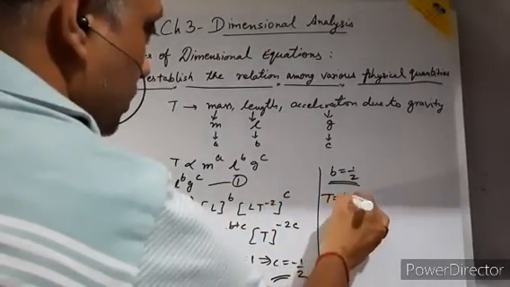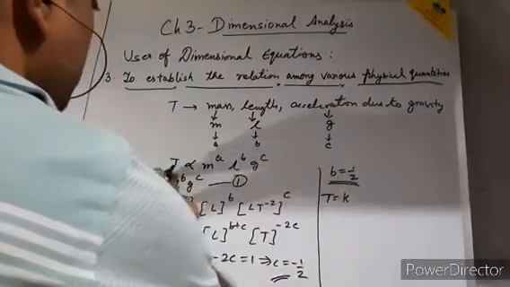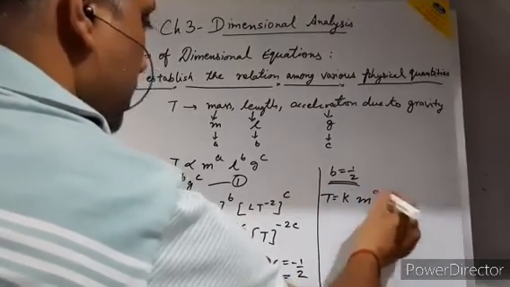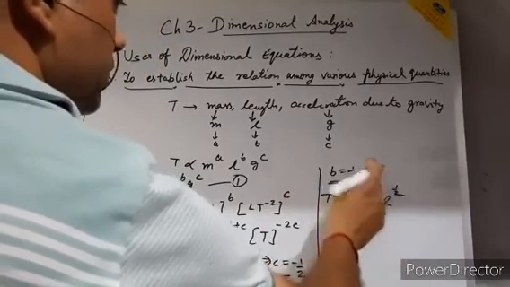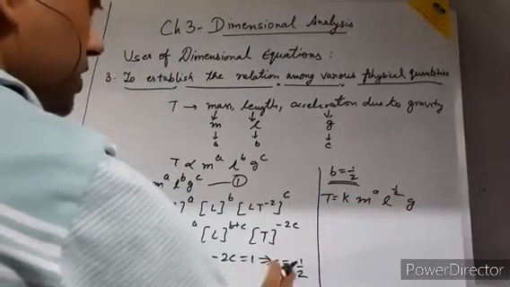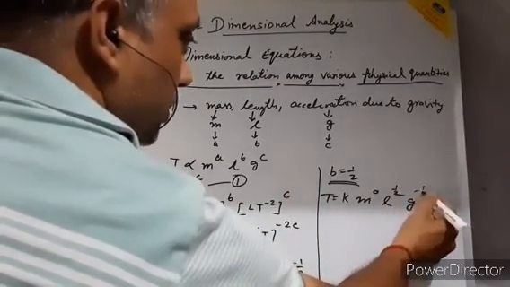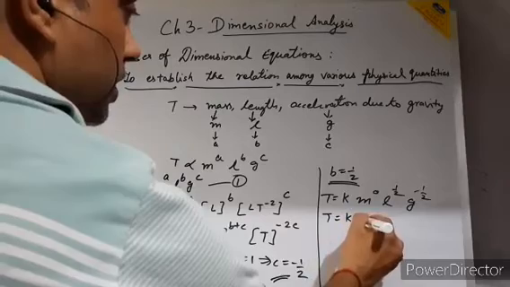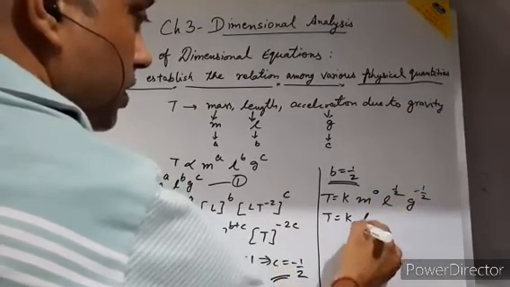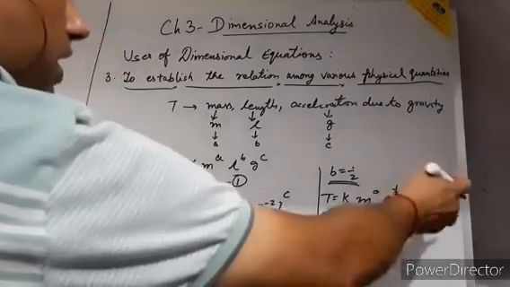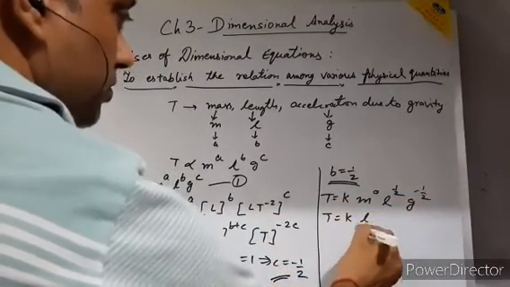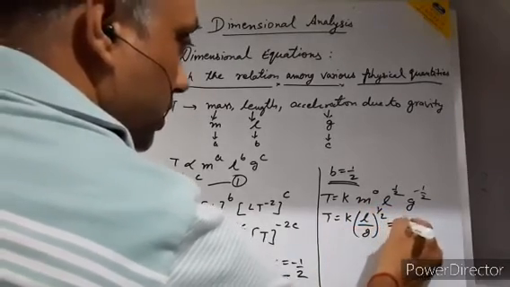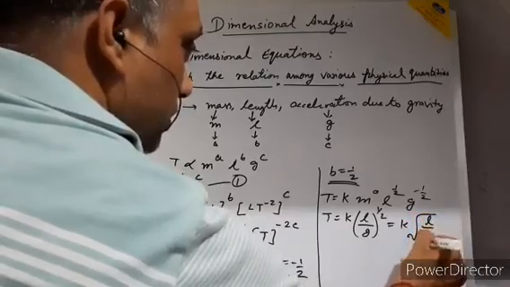I am just substituting these values in equation number 1. So now T is equal to K, M to the power A. A is 0, so M to the power 0, L to the power 1 by 2, B, and G to the power C, that means minus 1 by 2. So M to the power 0, that means it is a 1. So T is equal to K, L to the power 1 by 2 upon G to the power minus 1. Since it is a minus, I am taking it in the denominator, so it is L to the power 1 by 2 upon G to the power 1 by 2. 1 by 2 means what? K under root L upon G.